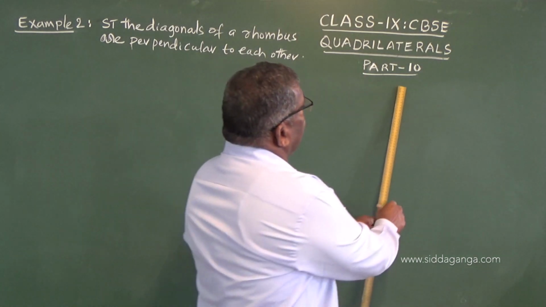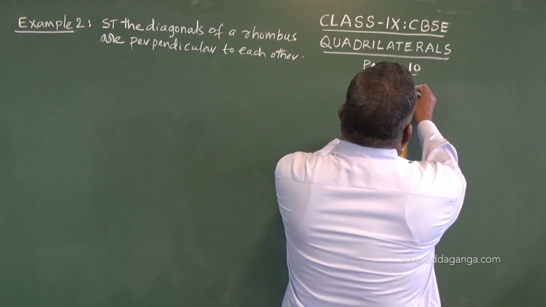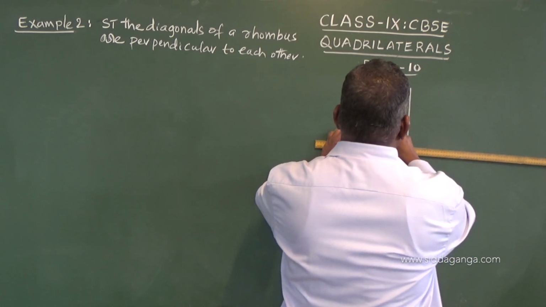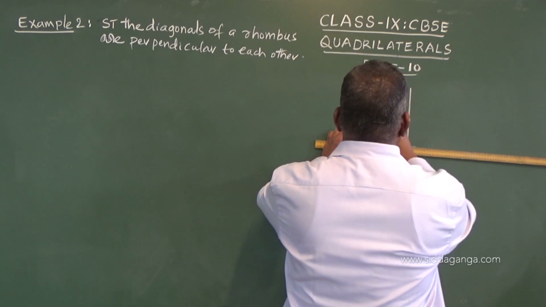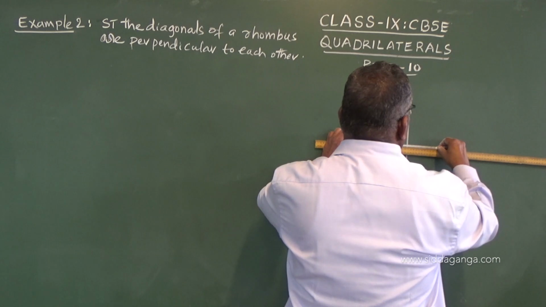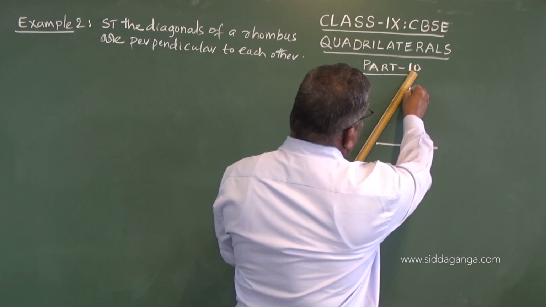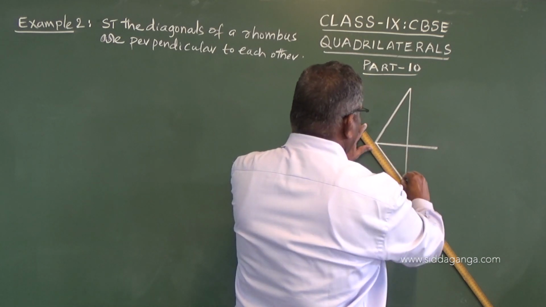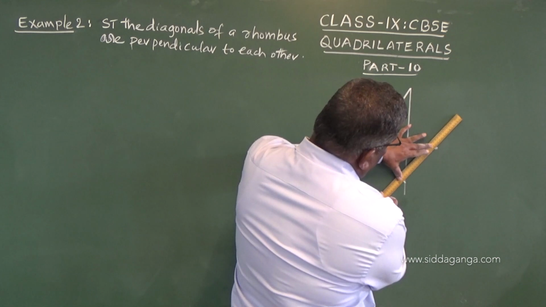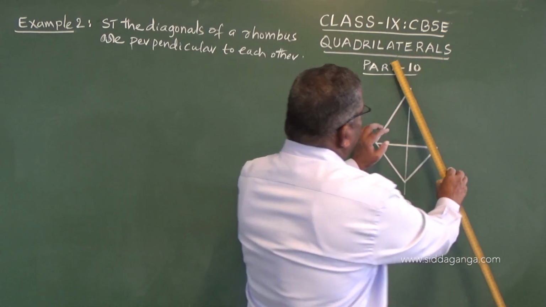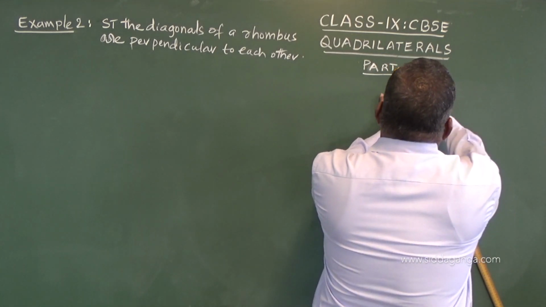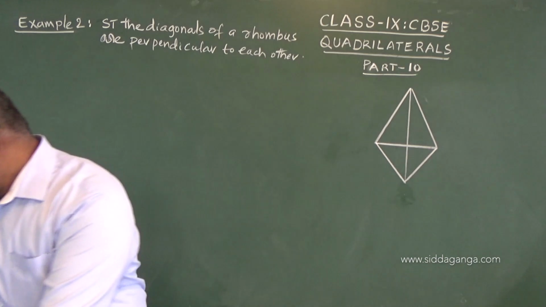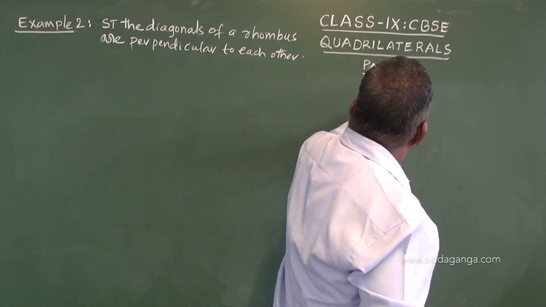Now, we shall have the diagram of a rhombus. It is looking like a kite, I will change it.